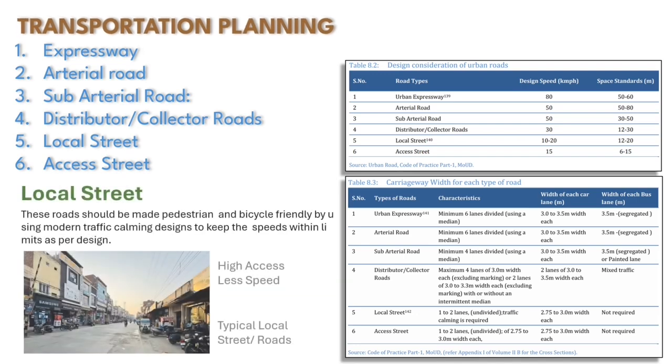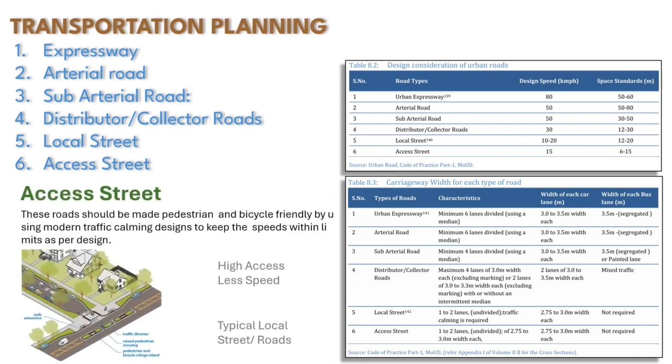Fifth are local streets. As these roads are in a lower hierarchy, they are more accessible, hence should be made pedestrian and bicycle friendly. They have a design speed of 10 to 20 km per hour with road width varying from 12 to 20 meter. Such roads generally have 1 to 2 lanes with no medians, but their design should include proper traffic calming measures. Access streets come very last in the road hierarchy.